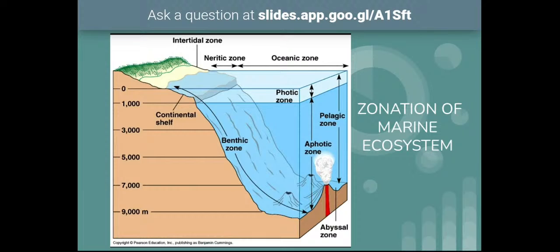The ocean top layer is very, very important for autotrophs. Why? Because due to the availability of sunlight, autotrophs can survive in this 200 meters of top area only. So this is called photic zone. Due to the presence of autotrophs in this photic zone, food production will be there by combining carbon dioxide, sunlight and water molecules. These autotrophs produce food, and this is the source for the remaining organisms present in